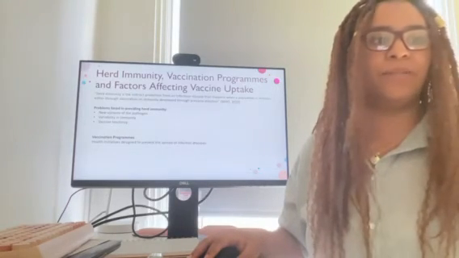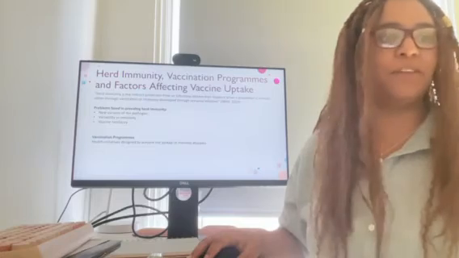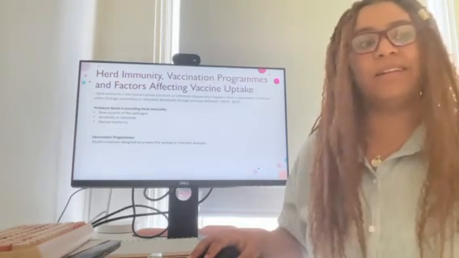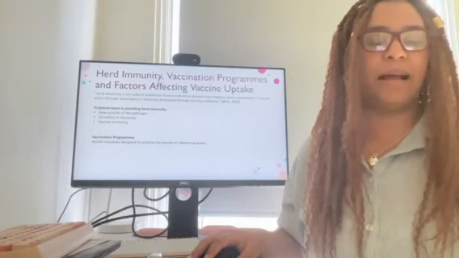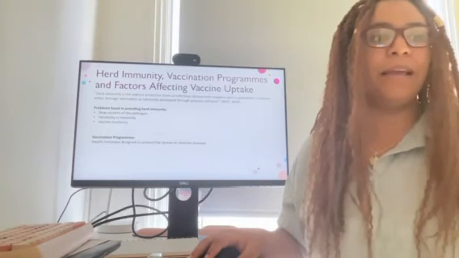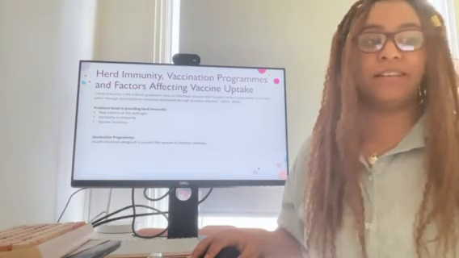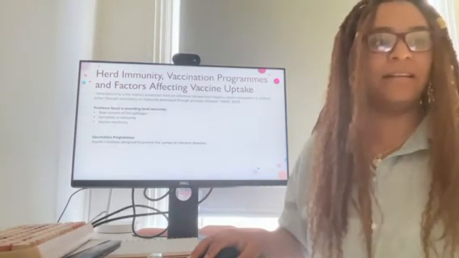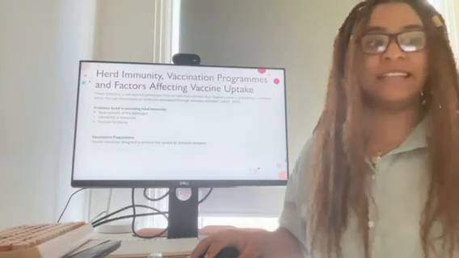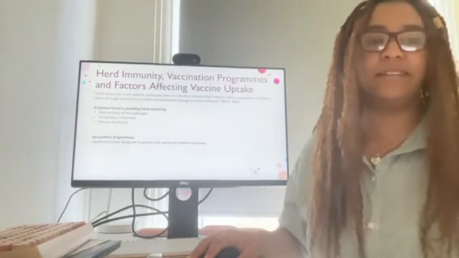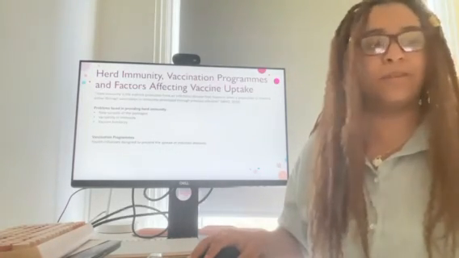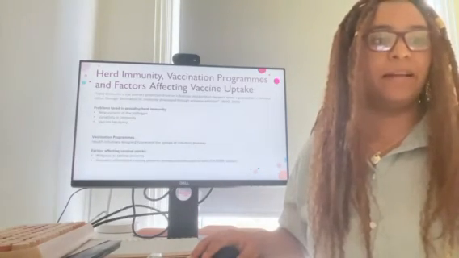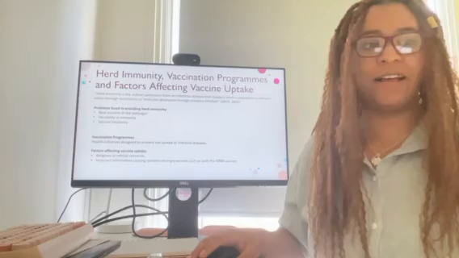A recent example of a worldwide vaccination program is that of the COVID-19 coronavirus, which was first identified in late 2019, with vaccination being rolled out from December 2020. And now 69.9% of the population have received at least one dose of the vaccine. Vaccination programs are particularly important for children, with a variety of vaccinations offered from 8 weeks old, such as a 6-in-1 vaccine. Despite this, there are many factors which affect people from having vaccinations.